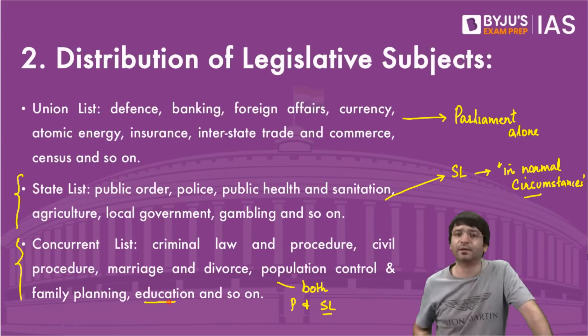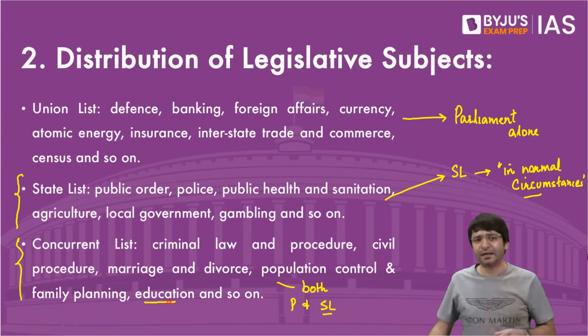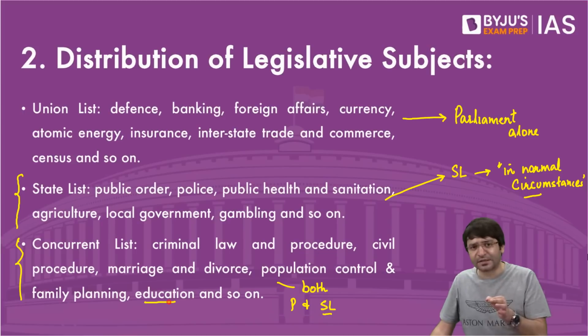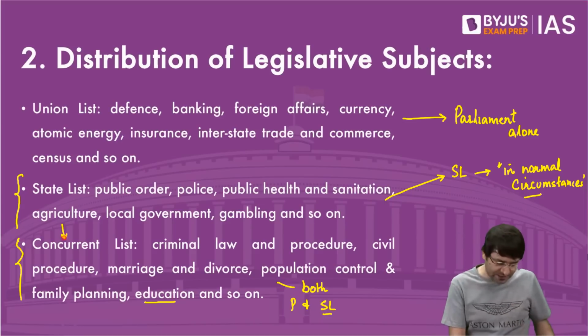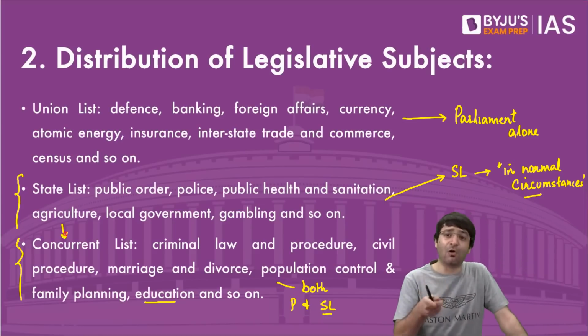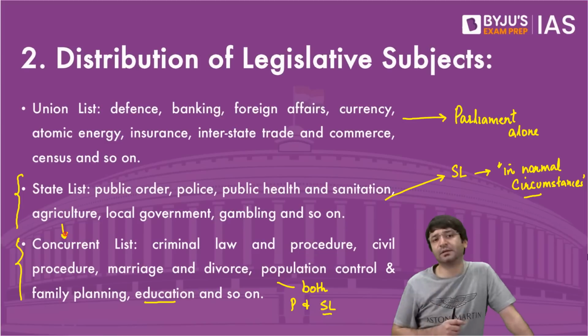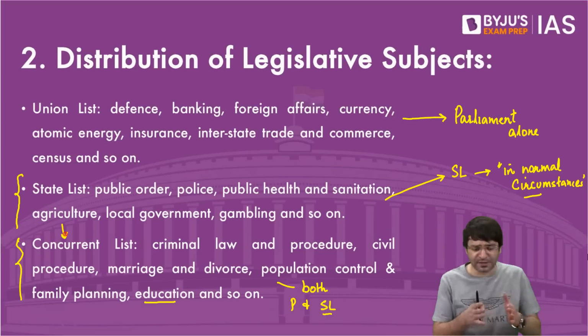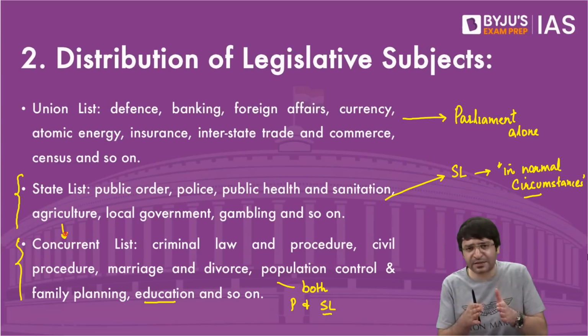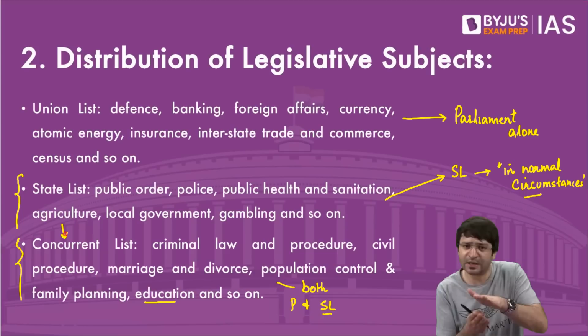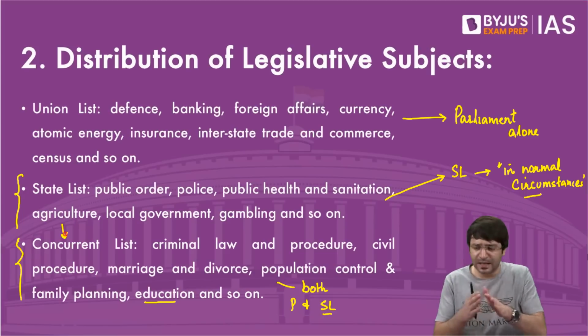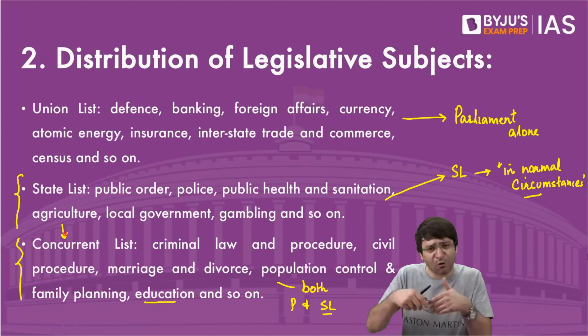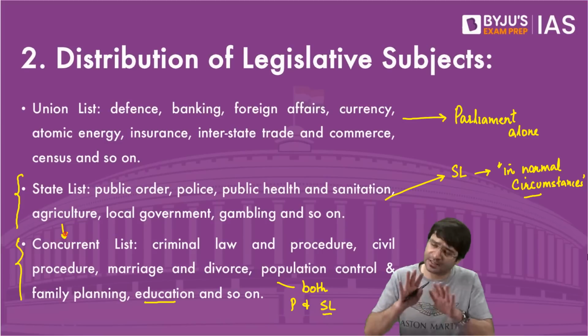What law will prevail? Can I say that in all circumstances, in case there is a clash between the parliamentary law and the state law, on an item mentioned in the concurrent list, parliamentary law always prevails? No, then the statement would be wrong. Why? For example, Parliament has already enacted a law on education, the Right to Education Act. Now, can the state legislature also enact a law on education? Yes.